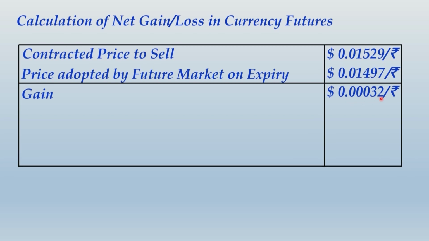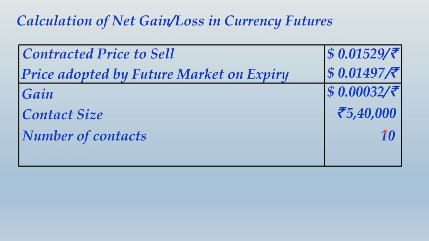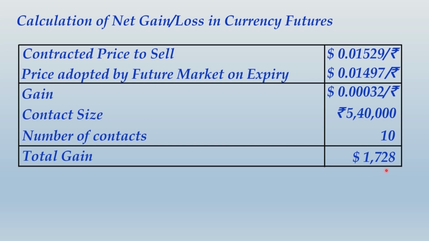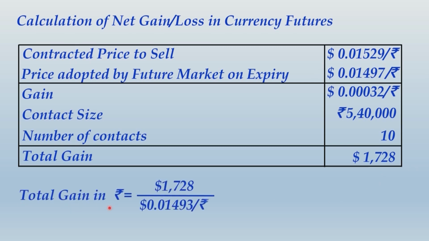And now this gain in terms of per rupee will be multiplied by the contract size of 5,40,000 rupees, and we have 10 such contracts. So finally the total gain will be $1,728. I told you friends, keep this caution, because we are entering into a contract to sell rupees, the resulting gain or loss will always appear in dollars. The point is, this gain is in dollars, but we would want all calculations in terms of rupees. As a result, what you should do, determine the total gain in rupees.